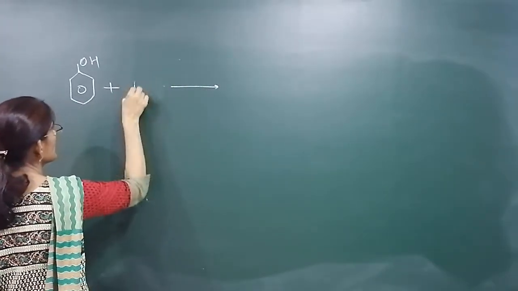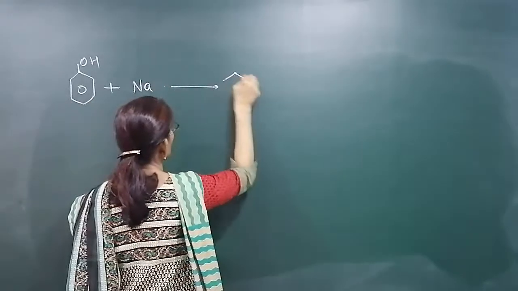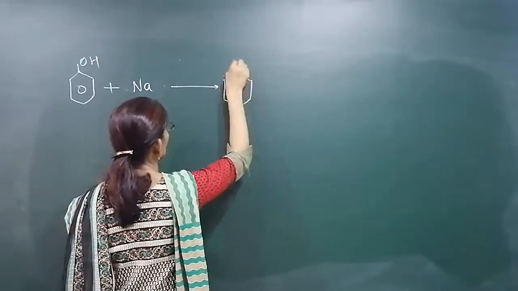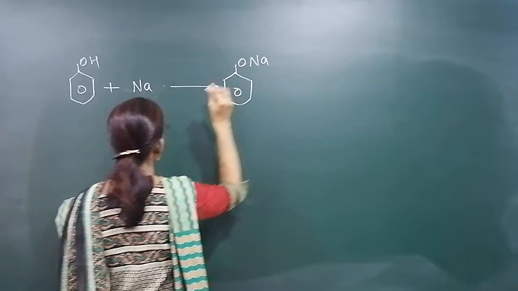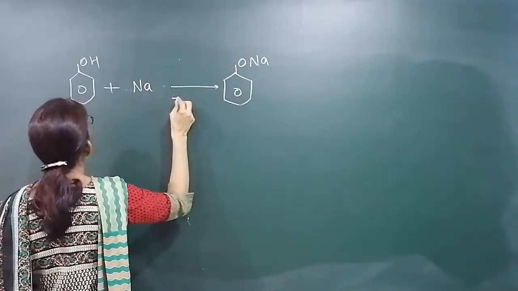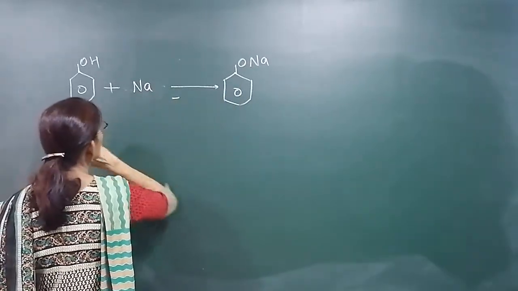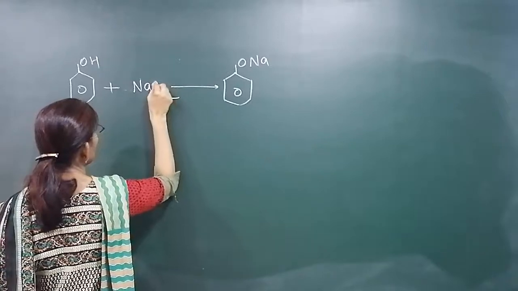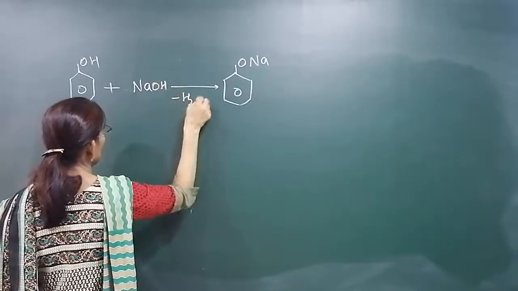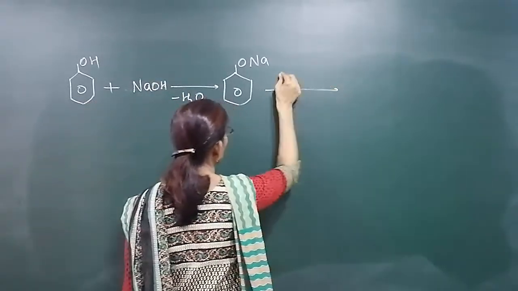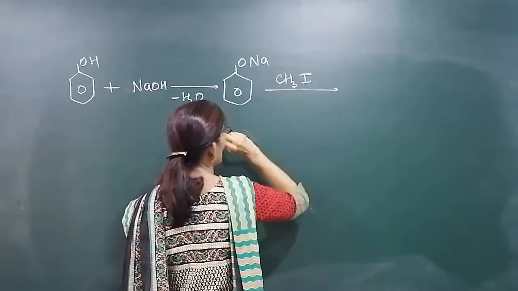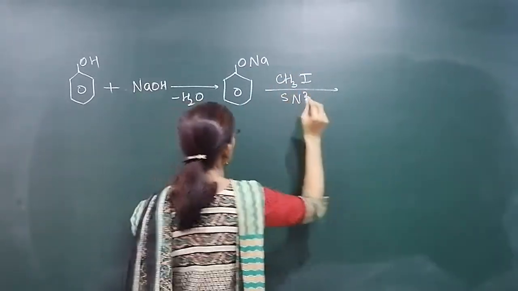Sorry, first it is treated with sodium, so we have sodium phenoxide. Hydrogen will be removed. We can take NaOH, so H2O will be removed. This sodium phenoxide, when treated with methyl iodide, undergoes the SN2 mechanism. We can use methyl chloride or anything.